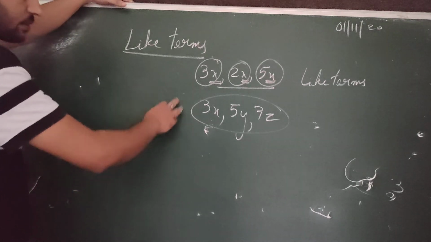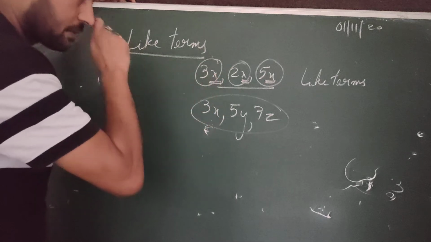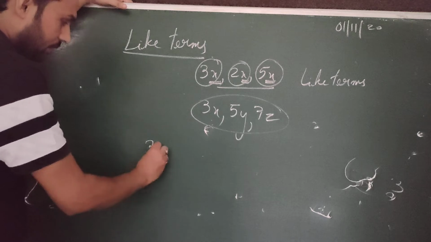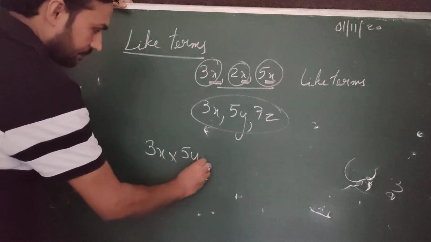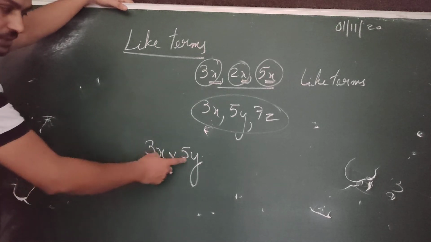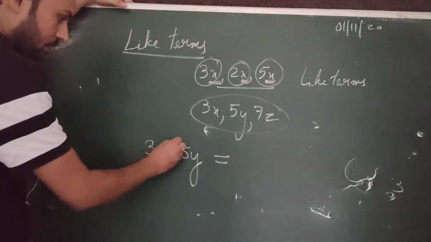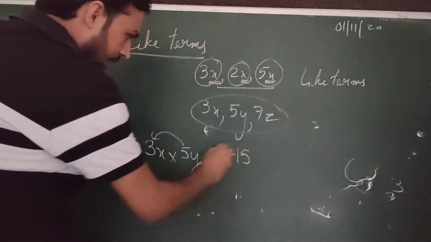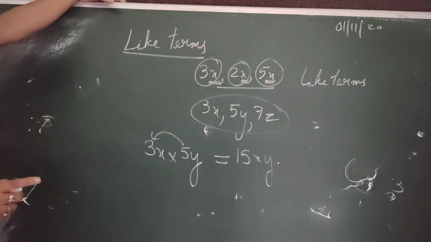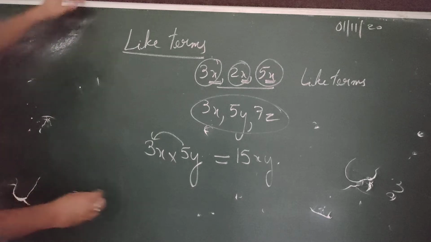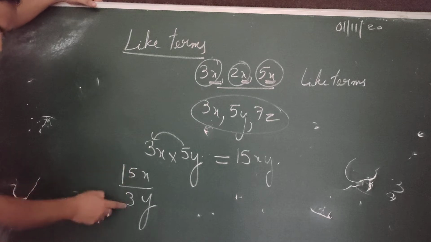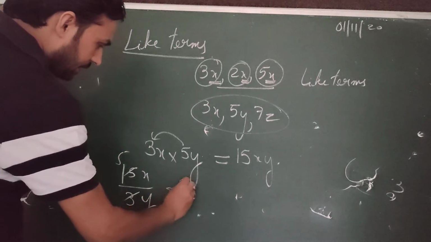And another thing can be, like terms and like terms can only be added and subtracted. But in multiplication, what happens is you can multiply the unlike terms. It's not that if it is multiplication you cannot do multiplication. We can do multiplication in unlike terms, because the numbers are there, we can multiply the numbers and the variable will remain there, xy. So multiplication of unlike terms is possible. Even division you can do, supposing 15x by 3y, you can divide the numbers, 3 5s. So the final answer you can write is 5x by y.